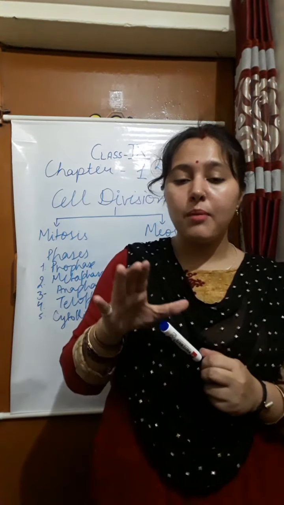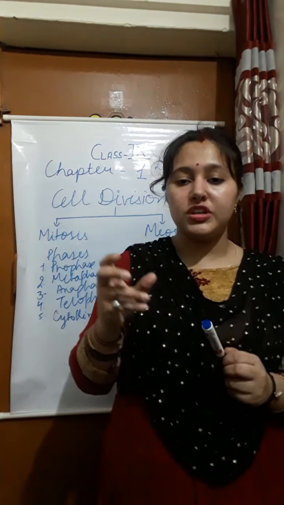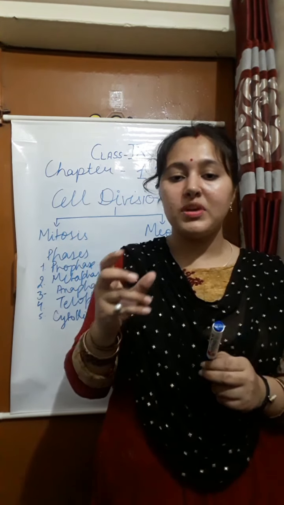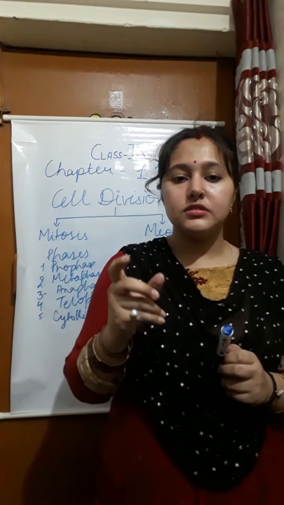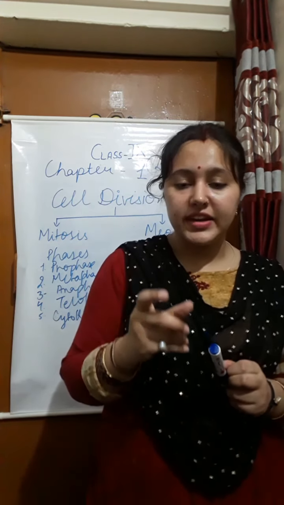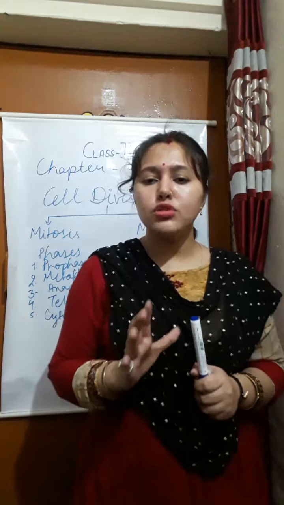The chromosome number is halved. So we have 46 chromosomes, and in pairs we say 23. The maternal and the paternal chromosomes are separating in this. I will explain the chromosomes also.